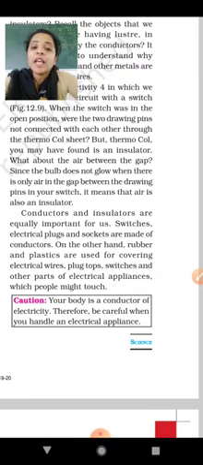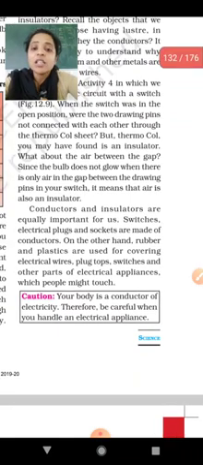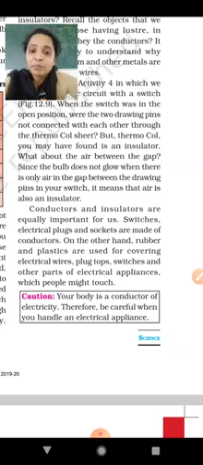What about the air between the gap? See what they are telling, what about the air between the gap? It's also an insulator. If air is there, then also the bulb is not glowing, no? So it's an insulator. Since the bulb does not glow when there is only air in the gap between the drawing pins in your switch, as I told you, the air is also an insulator.